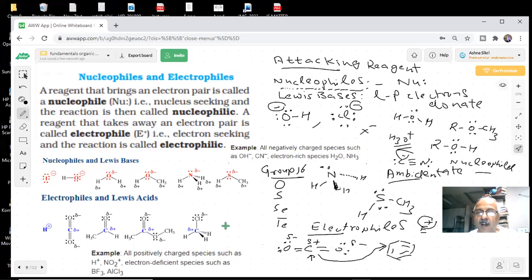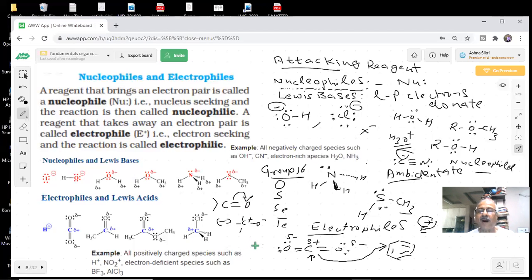So what about this? If you have carbonyl compounds, what happens here? Carbon has become electrophilic, yes or no?